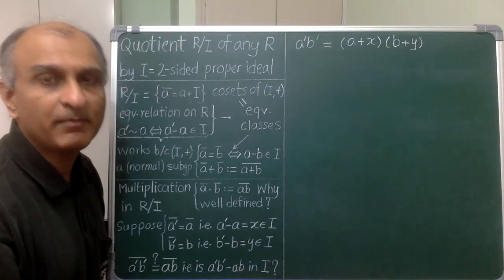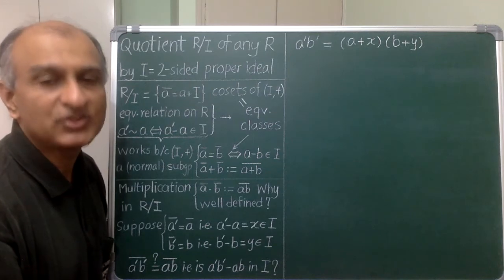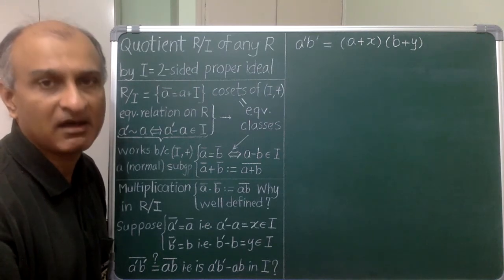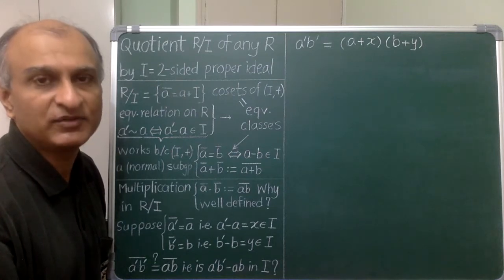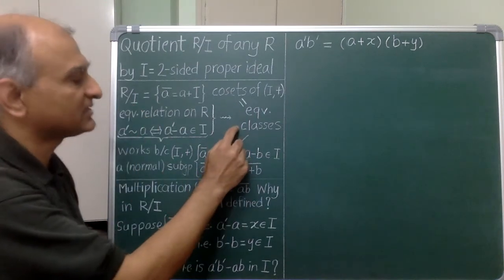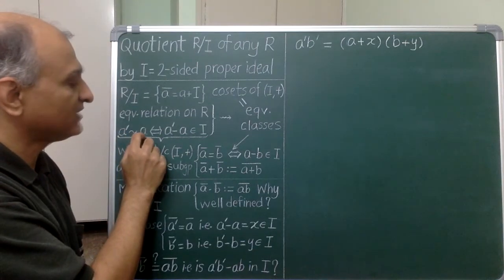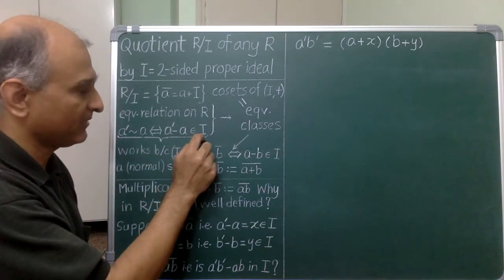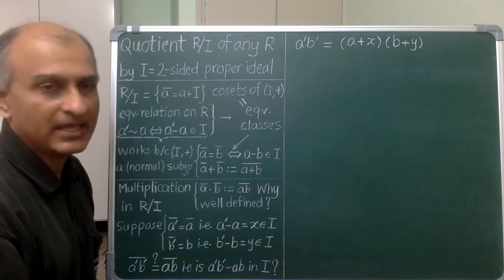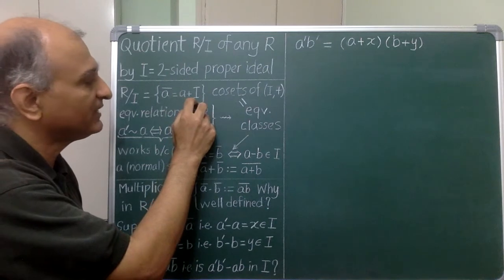We come to the all important quotient ring R mod I. Here R can be any ring, possibly non-commutative, and I is a two-sided ideal strictly contained in R. You already know R mod I as an abelian group, so let's review that briefly. The elements of R mod I are equivalence classes of a relation on R, where two elements are considered equivalent if their difference is in I. The equivalence class of a is denoted a bar and consists of a plus every element in I.